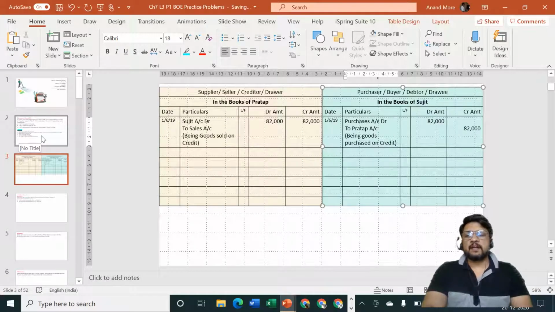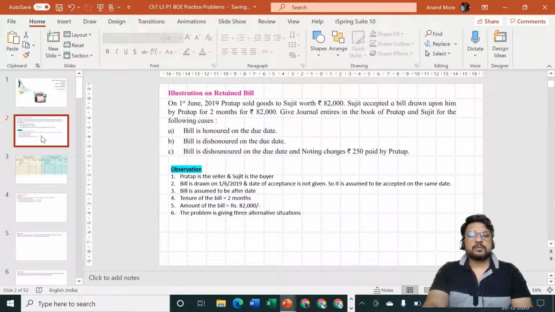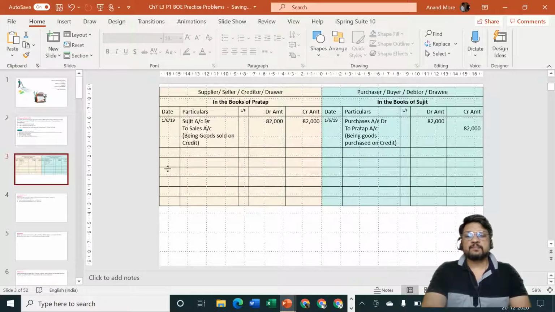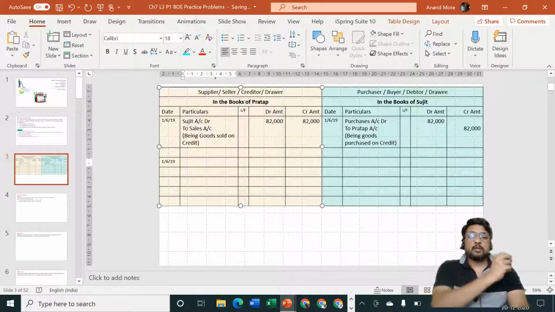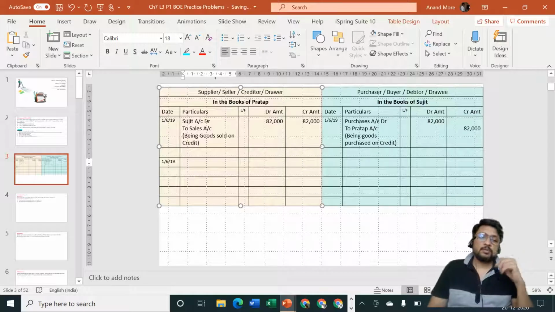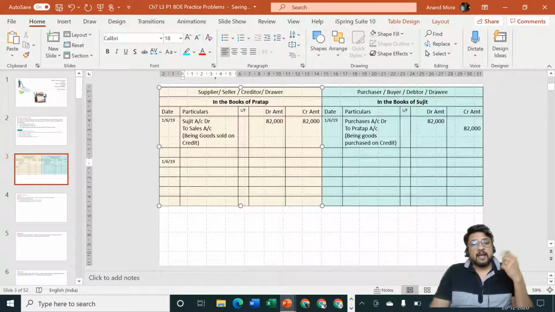Now comes the second entry. On the same date, Sujit accepted a bill drawn upon him by Pratap for 2 months for rupees 82,000. So I'll specify on which date, 1st of June 2019, we drew a bill and sent it to Sujit and asked him to accept the same.